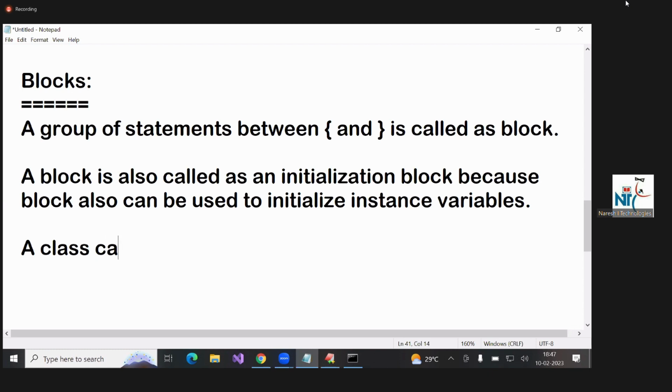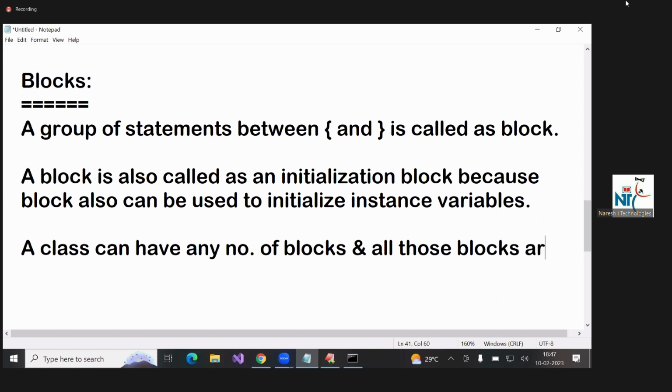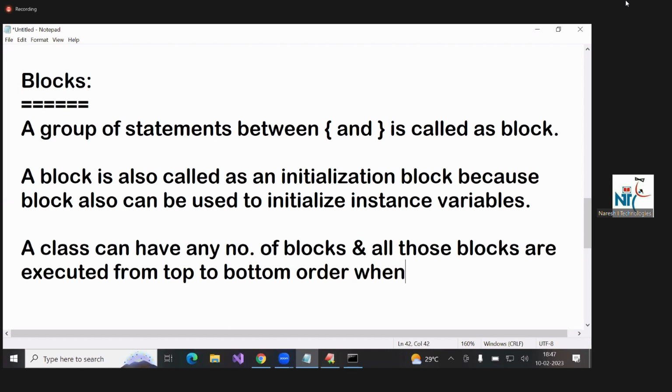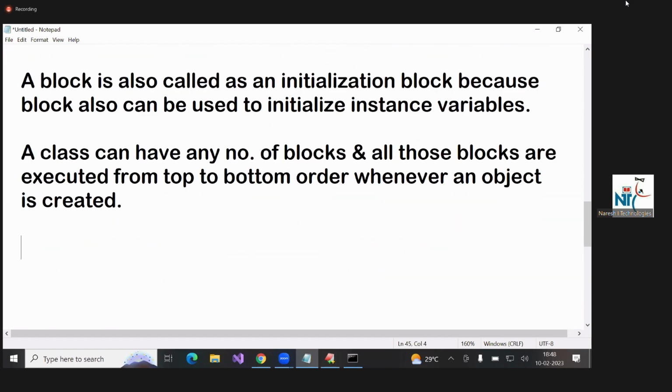A class can have any number of blocks, and all those blocks are executed from top to bottom order whenever an object is created.